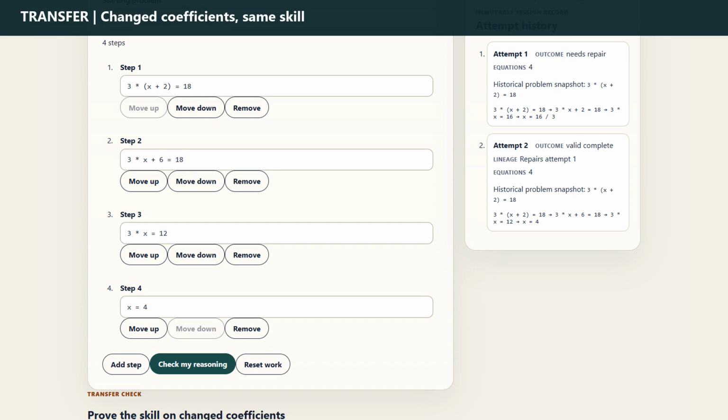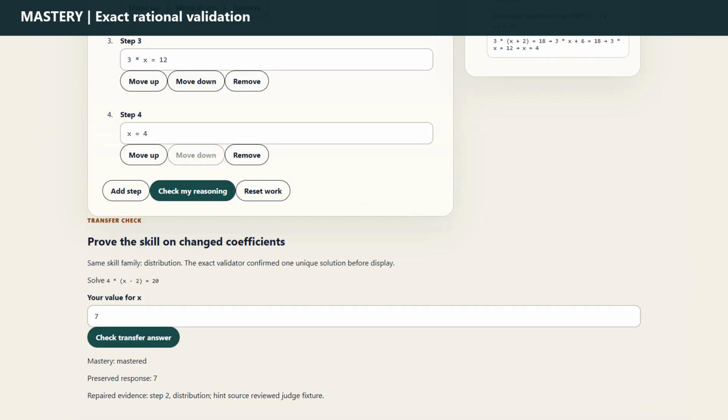The app now generates a changed coefficient problem in the same distribution skill family, 4 times the quantity x minus 2 equals 20. This candidate was machine validated before display, and the learner enters 7. The transfer answer is checked by exact rational algebra, not a language model. Because the original reasoning is now valid and the independent transfer response is correct, mastery changes from in progress to mastered.